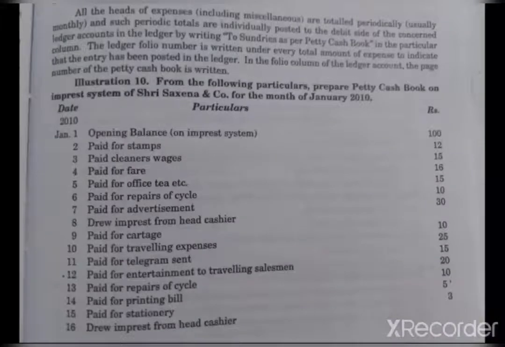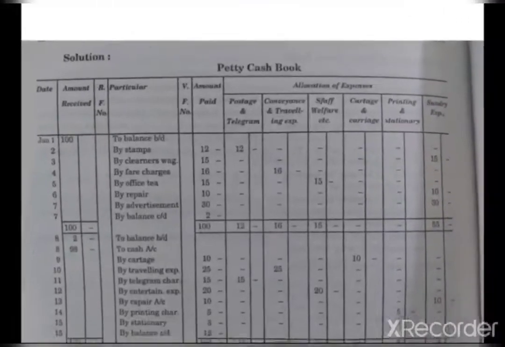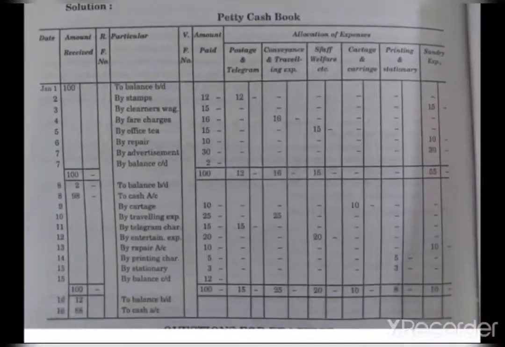So if you see the question, paid for stamps rupees 12, for cleaners 15. Here you can see on 1st January to balance brought down is 100 rupees, and by stamps 12 rupees is paid, and you have to post that on the particular head, postage and telegram.